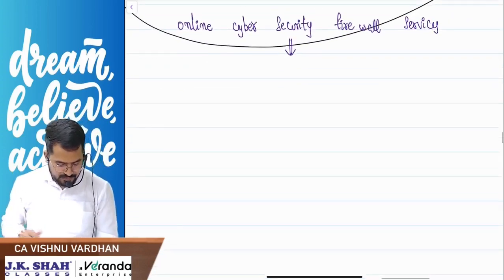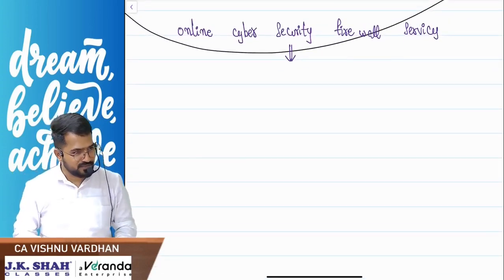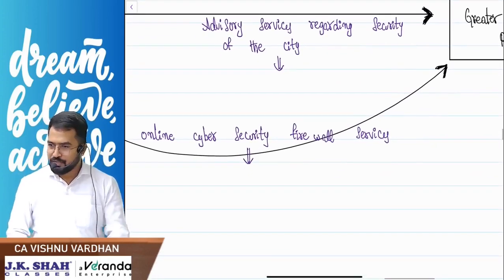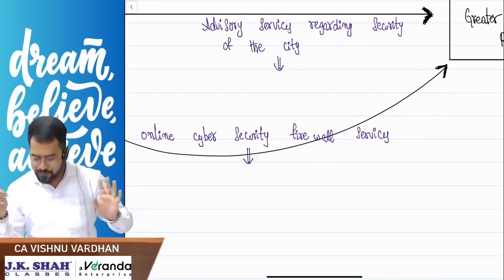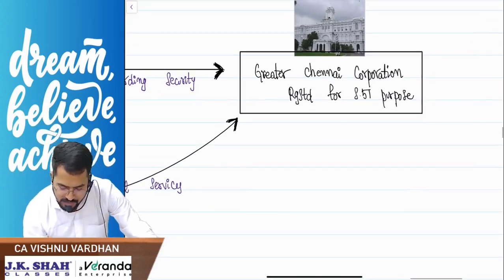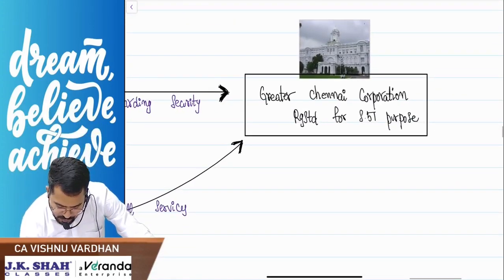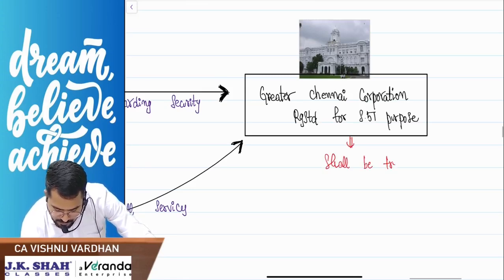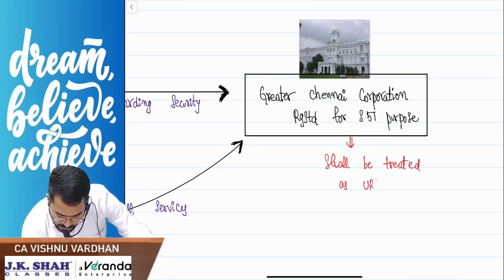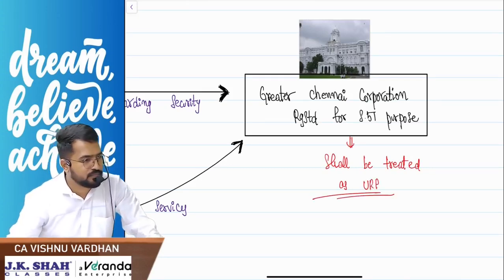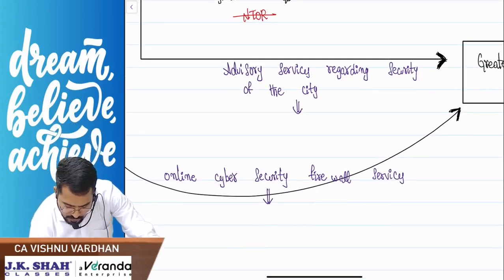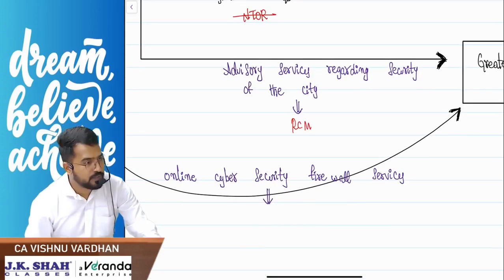Here next, online cyber security firewall services will come. So you understood this point: you should be both unregistered as well as receiving OIDR. Greater Chennai Corporation will be treated as an unregistered person for the purpose of GST. So unregistered for sure, but this is not OIDR, so obviously it is RCM.